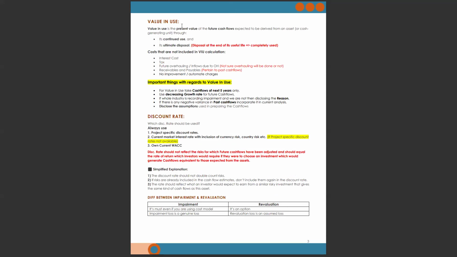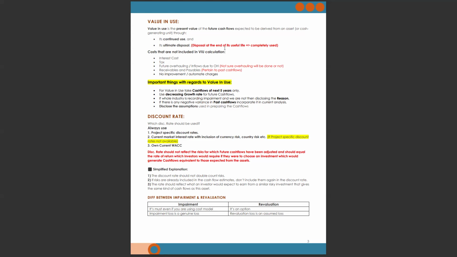What is value in use? Value in use is the present value of the future cash flows expected to be derived from an asset or cash generating unit through its continued use, meaning the entity is continuing to use its asset, and its ultimate disposal, meaning the entity has completely used its asset. Now the entity is disposing of it at the end of its useful life.